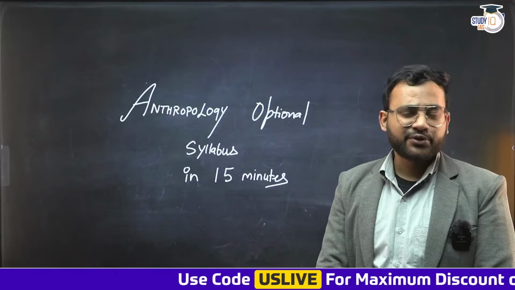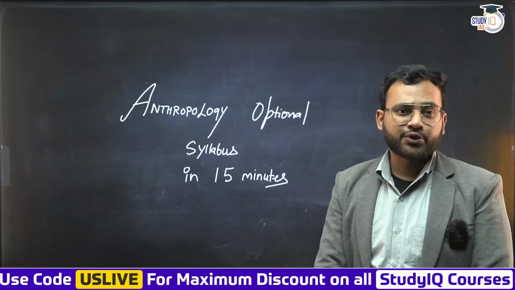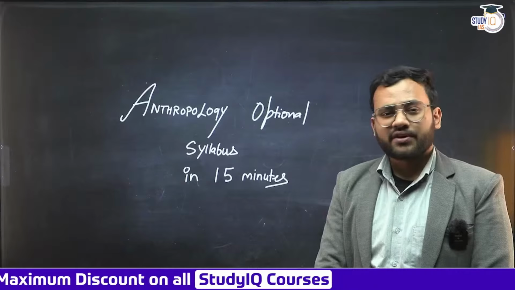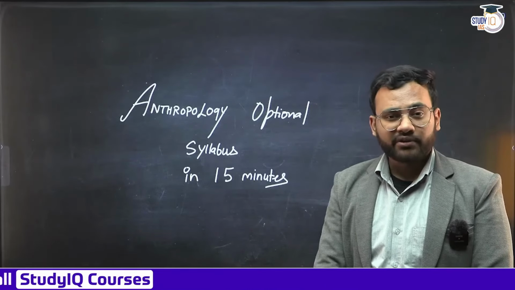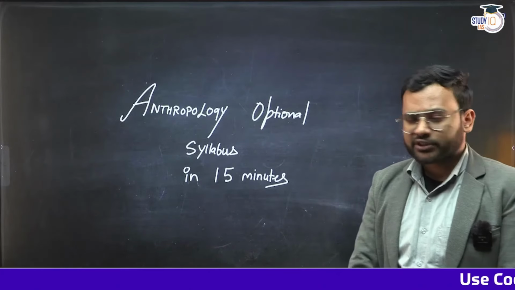Gram Sabha, 5th schedule, 6th schedule, separatist movements, secessionist movements, threats to internal security, communalism, regionalism. These topics are also there. Art and culture topics are also there. Indian society is completely overlapping with the social anthropology portion of anthropology. It is an overlapping subject as well, which aspirants do not generally know.